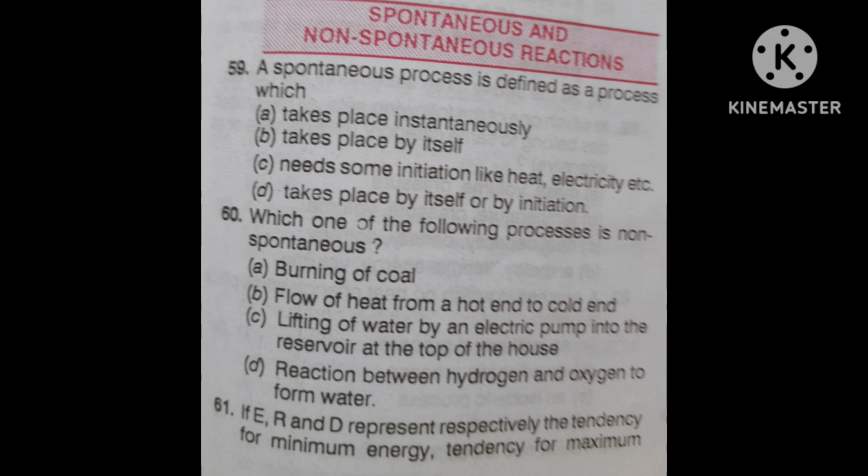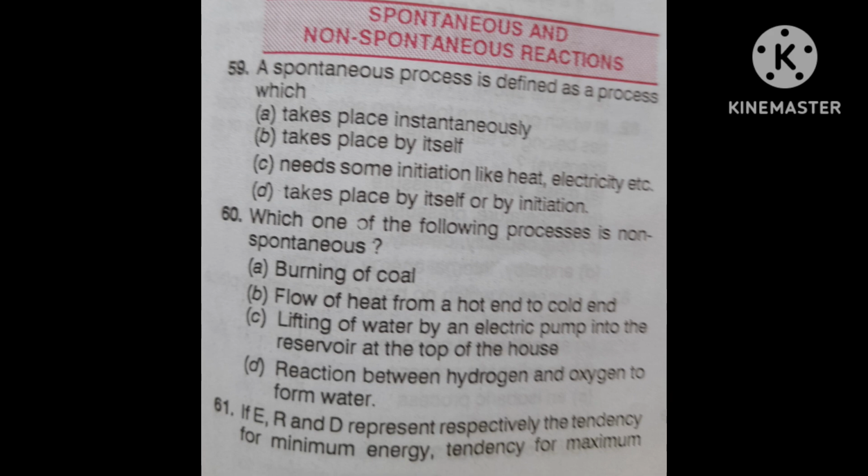Now I am telling the answer. Option C is correct. It means E is in the opposite direction, and R and D are in the same direction. E means energy, minimum energy. For this given reaction, when the product is actually forming, then the energy will be minimum. It is giving product.